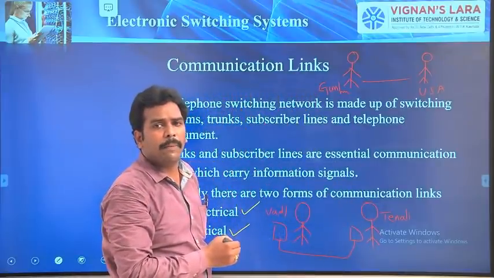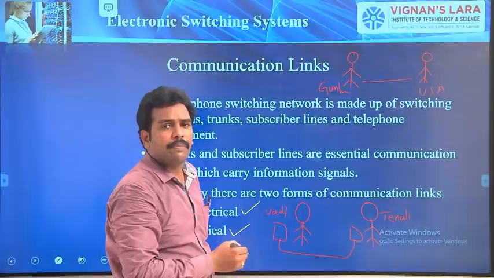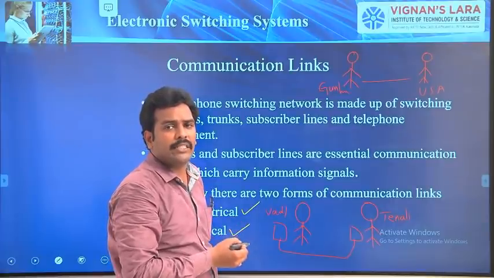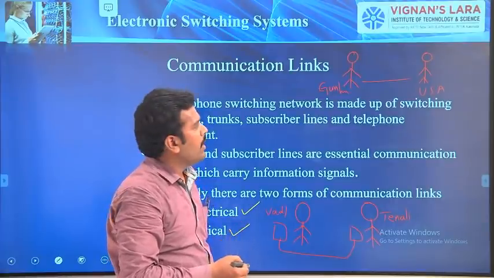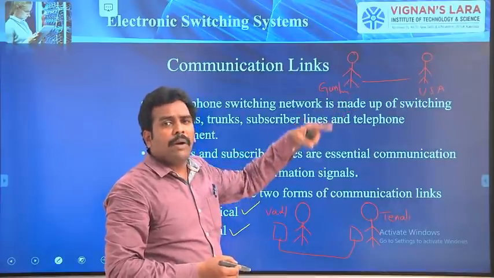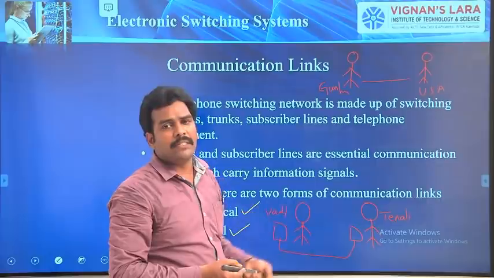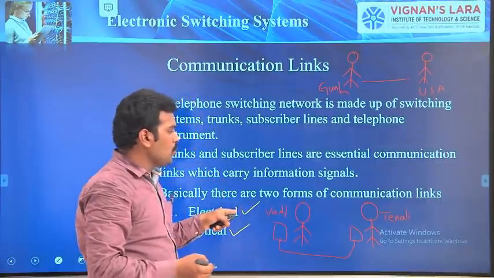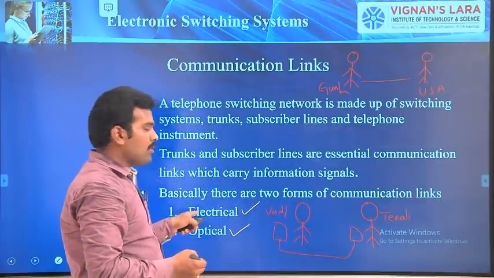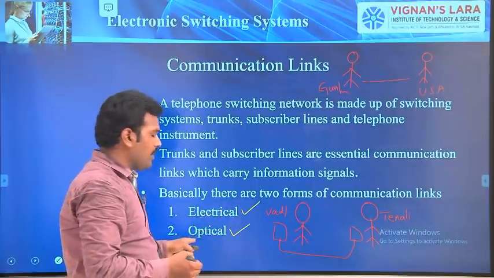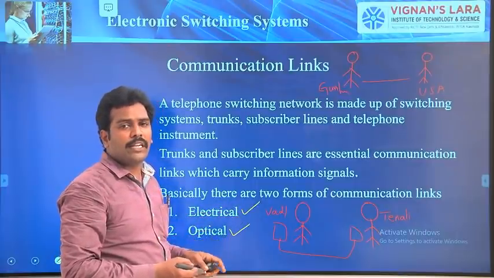Is it possible? That means based upon the application, we have to choose a dedicated communication path or communication link between the calling and called subscriber. There are mainly two forms available. One is called the electrical path, another one is called the optical communication link.